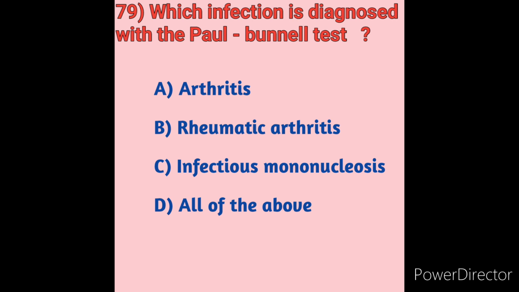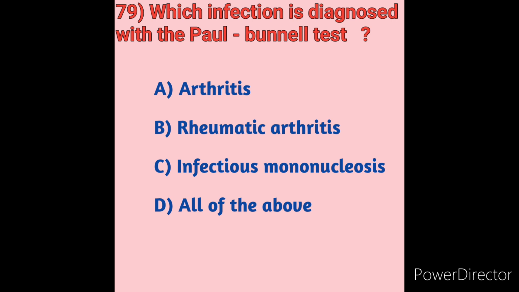Infectious mononucleosis is caused by the Epstein-Barr virus, EBV. Infectious mononucleosis, often called mono or kissing disease, is an infection with Epstein-Barr virus.